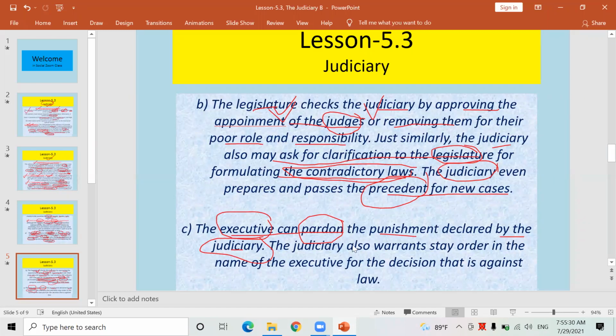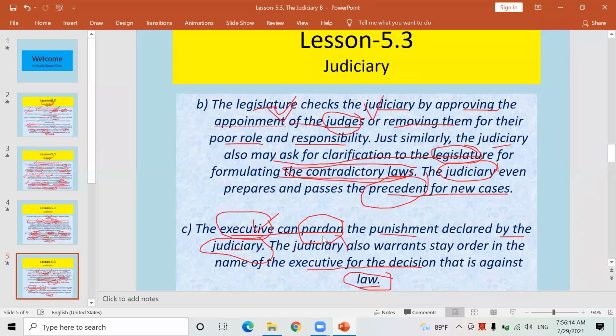Similarly, the executive also can release a criminal from the jail, although the judiciary has declared a punishment to put them into prison for a few years or throughout their life. Similarly, look here, the judiciary also warrants a stay order against the executive for a decision that is against law. Executive means the Nepal government; the Nepal government is called the executive. If the government does any sort of decision against the law,